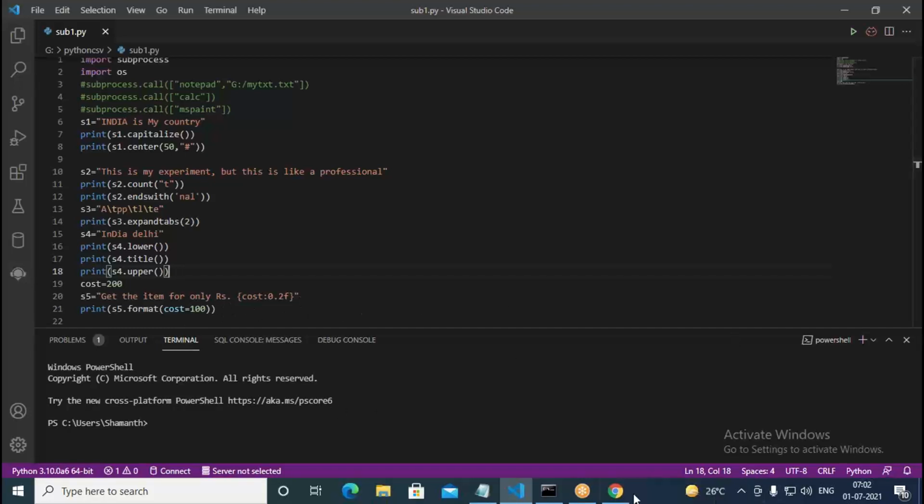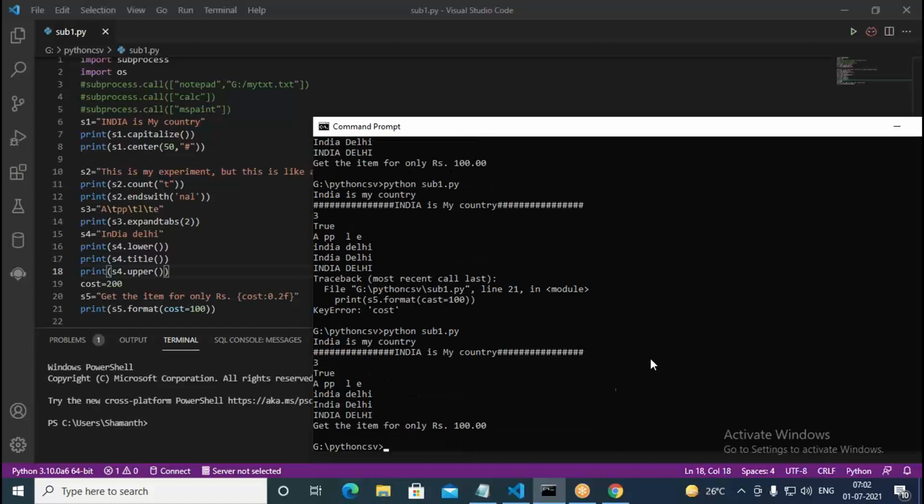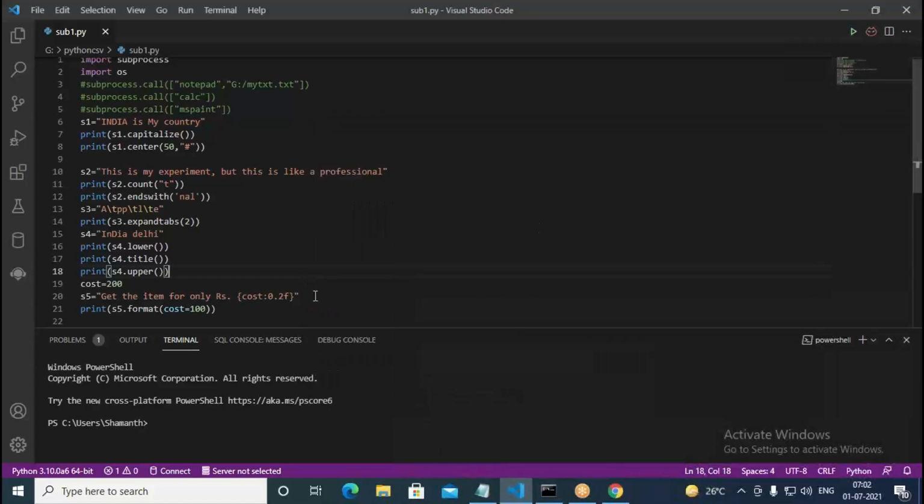So this is, get the item for only 100 rupees. It's printing for us when you look at the output. In the output, we get it that way. Now, since we corrected it, it's going to work correctly. So like this, you can actually format. This is what the keyword format does. I will try to show one more thing in this.